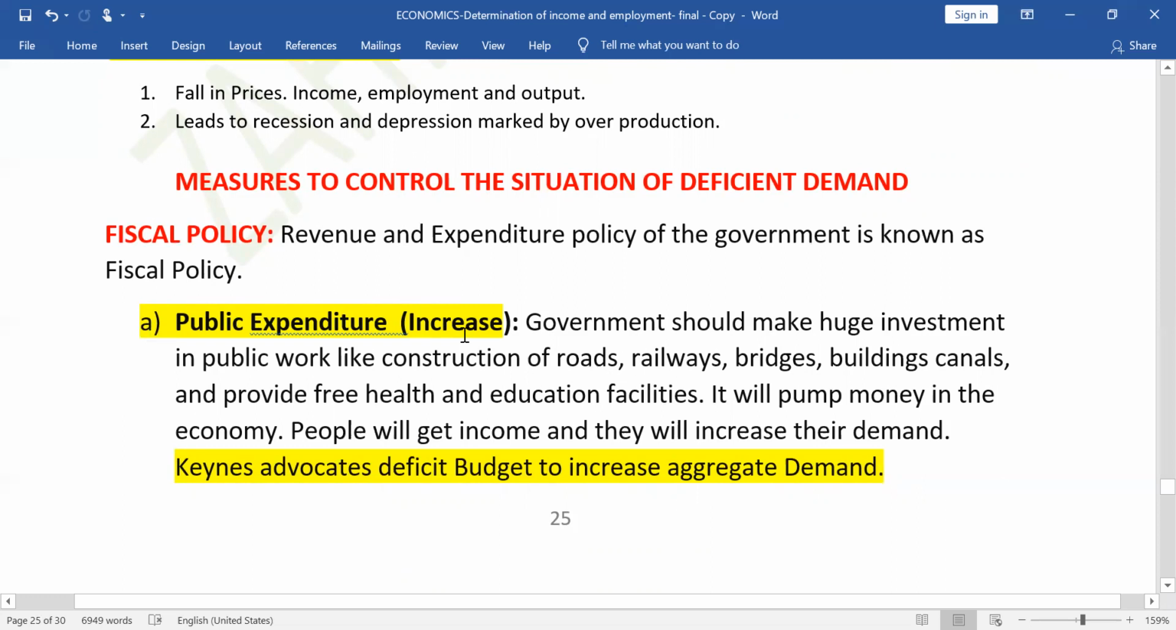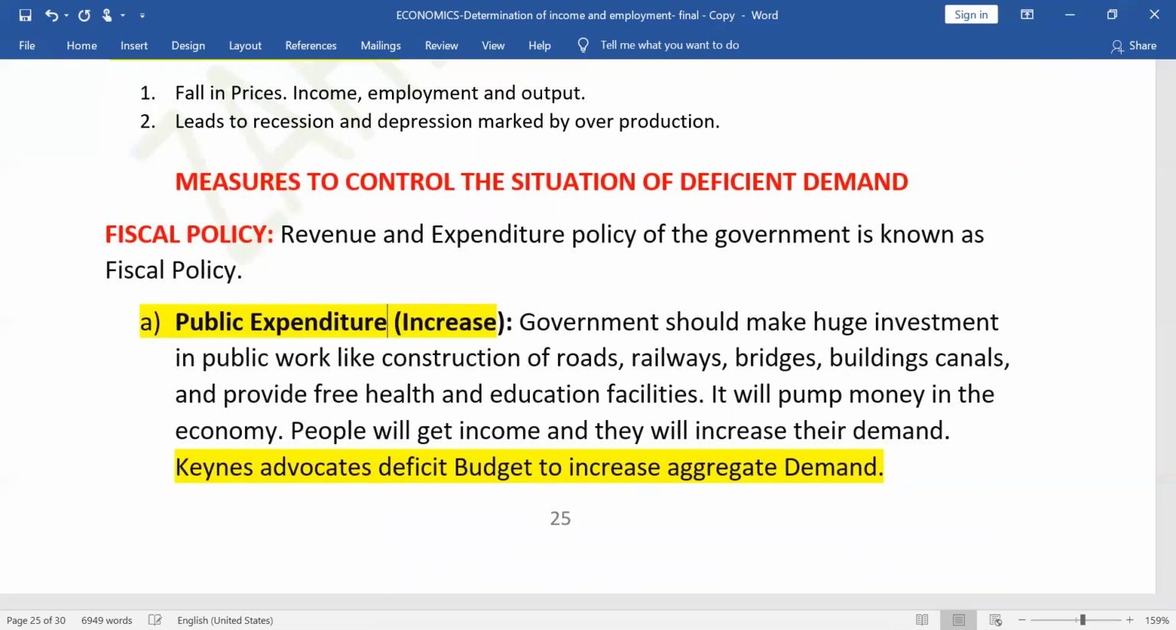So let us have some fiscal measures to control deficient demand. The first one is public expenditure should increase. Public expenditure means expenditure of the government should increase. Government should spend more money on construction of roads, railways, bridges, dams, canals, provide free health and education facility, construct schools, hospitals. Why?